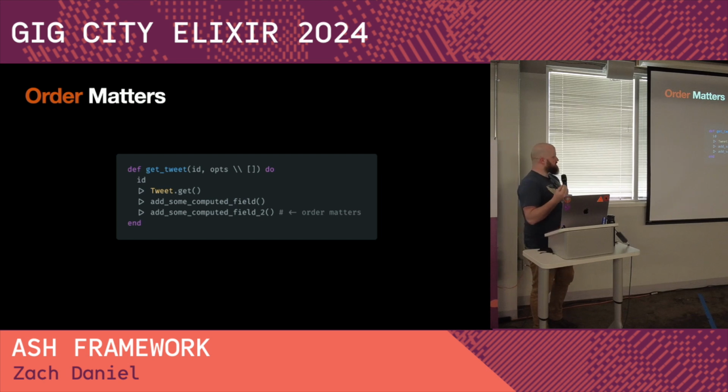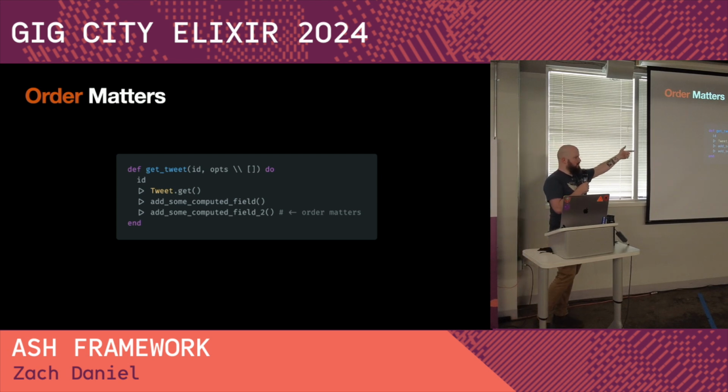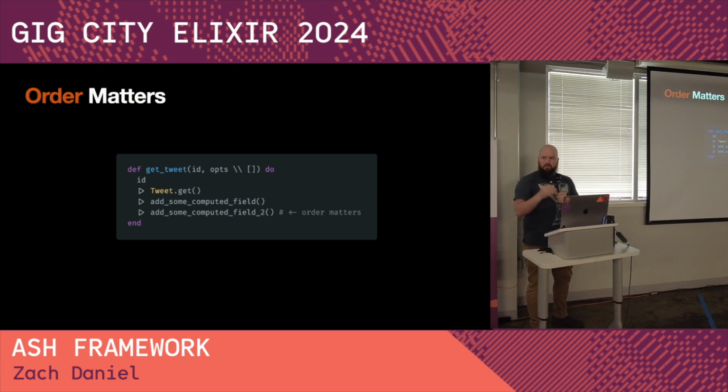So let's take a look at some examples. Let's talk about order matters, right? So this is a really simple example. We've got some code in here that's going to compute some fields. We get a tweet, and then we add a computed field, and then we add another computed field. But in this example, what's hidden from you is that add some computed field 2 depends on the field we computed in the first one. If you were to swap those two lines, it would stop working. You'd get weird, nil dot whatever isn't a function, all that sort of stuff. And this is an example of it doesn't really have to be that way. There are ways to define calculations and calculated fields such that they figure out their own dependencies. But because we wrote it this way, it is true.